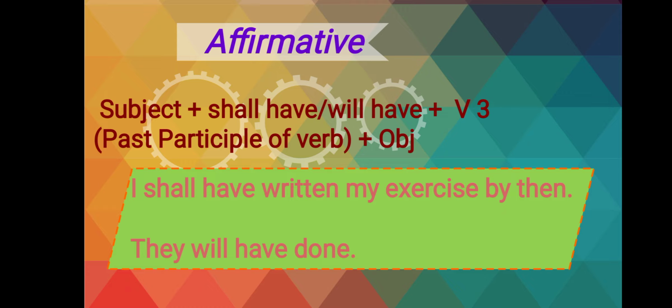Now let us have a look at examples. I shall have written my exercise by then. Here I is the subject, then shall, we use shall with I, then have, then written. Written is the past participle form of the verb write. Then the object, my exercise, and then a time expression is given, by then. Next sentence, they will have done. Again here they is the subject, then will, then have, and the past participle form of the verb do, done, is written here.